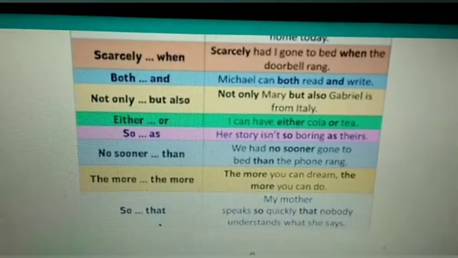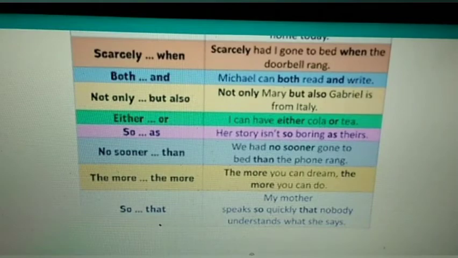Both and: Michael can both read and write. Not only, but also: not only Mary, but also Gabriel is from Italy. Either or: I can have either cola or tea. So as: her story isn't so boring as theirs. No sooner than: we had no sooner gone to bed than the phone rang. The more, the more: the more you can dream, the more you can do. So that: my mother speaks so quickly that nobody understands what she says.